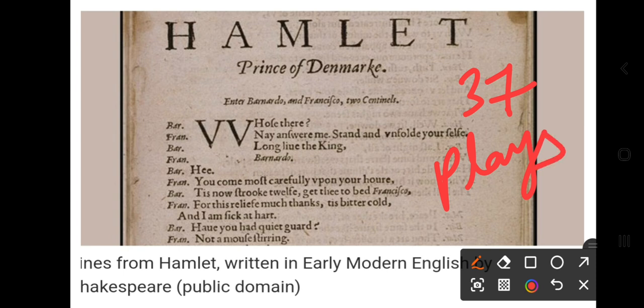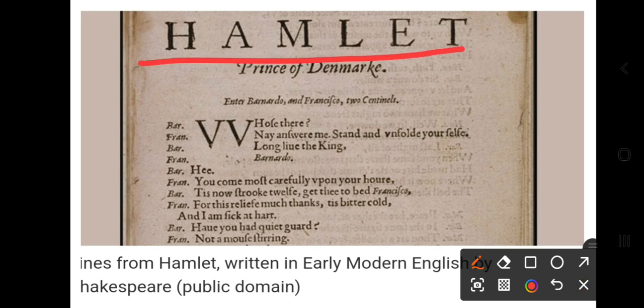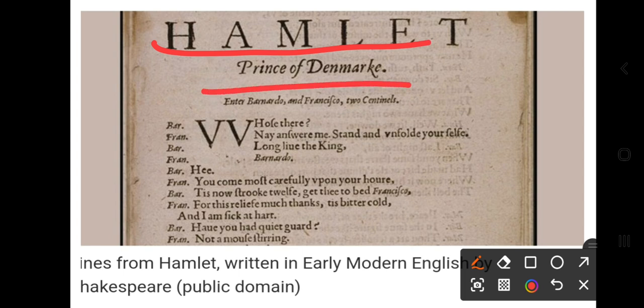In 37 plays, one of the world famous plays is Hamlet. So here we can understand early modern English, because Shakespeare wrote all 37 plays in early modern English, and one of the examples is Hamlet, which was written by Shakespeare. Let us try to understand Hamlet, Prince of Denmark. This was the full name of the play.